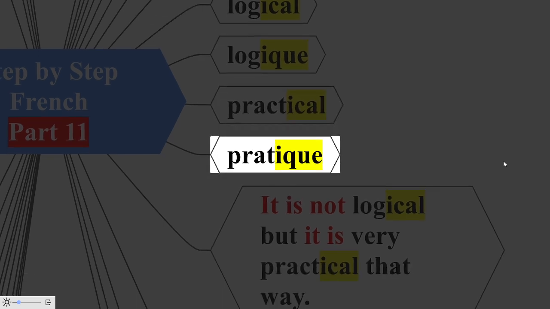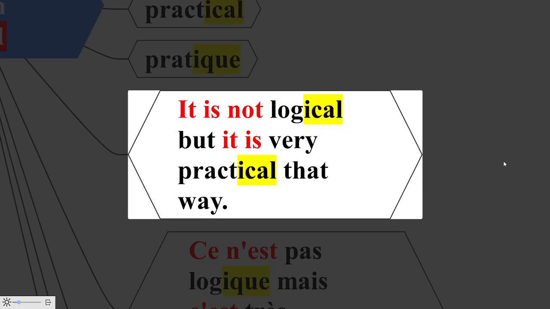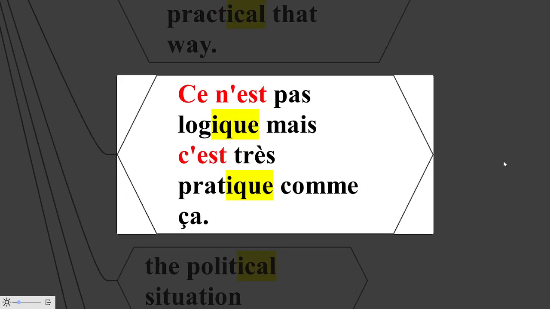Now think and say. You have to go back to your previous lessons and say this in French: It is not logical, but it is very practical that way. Think and say. Ça n'est pas logique, mais c'est très pratique comme ça.